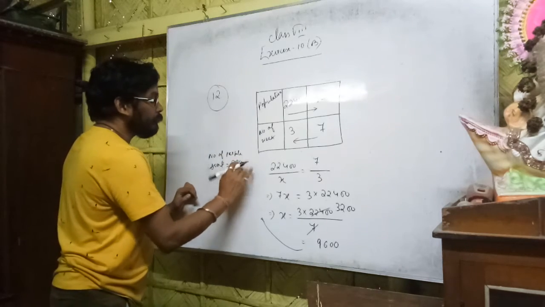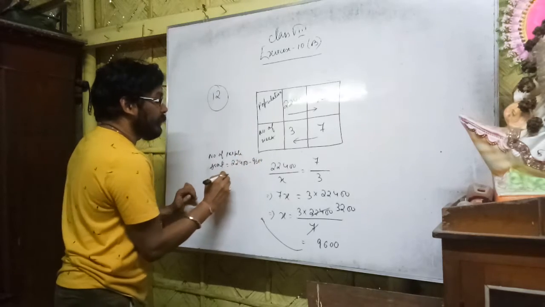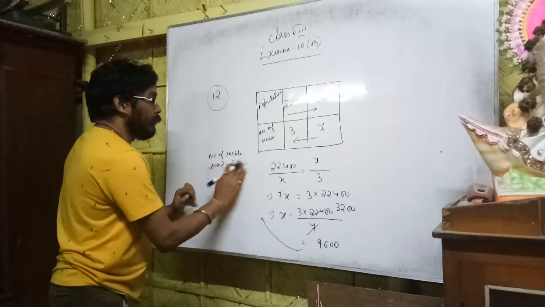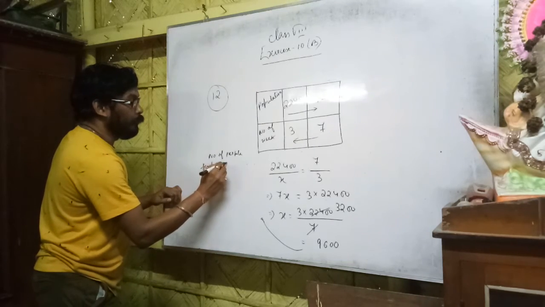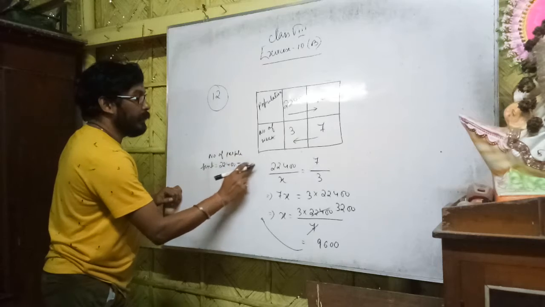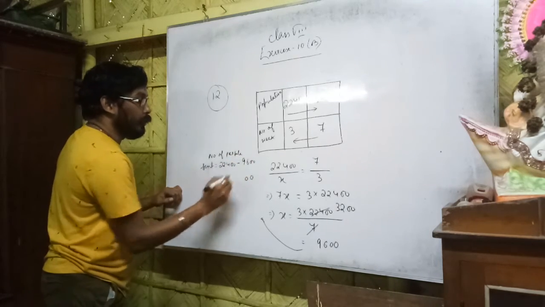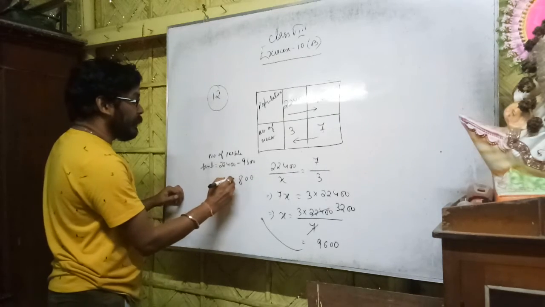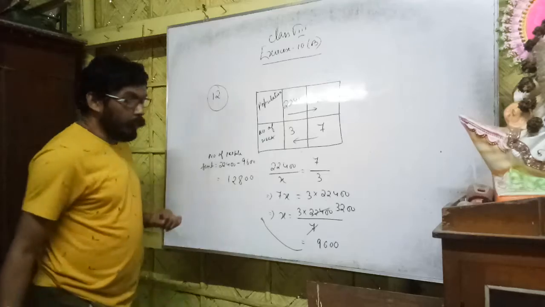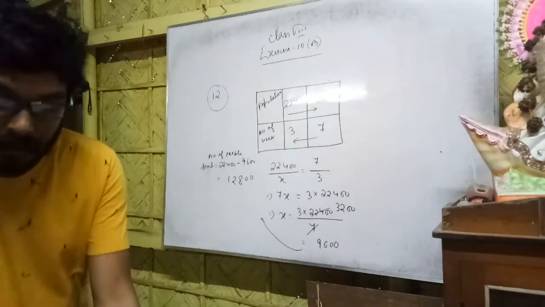22,400 minus 9,600. You do it. Number of people sent equals 22,400 minus 9,600. So it is 0, 0, 14 minus 6 is 8, and 21 minus 9, 11 minus 9 is 2, so 12,800. This many people you have to send.